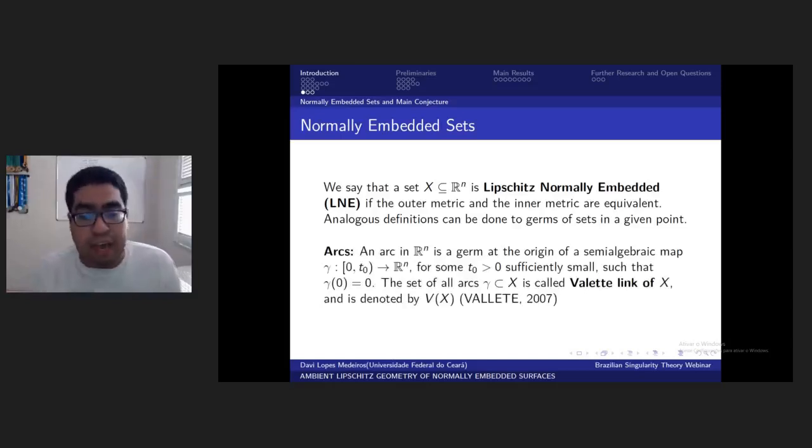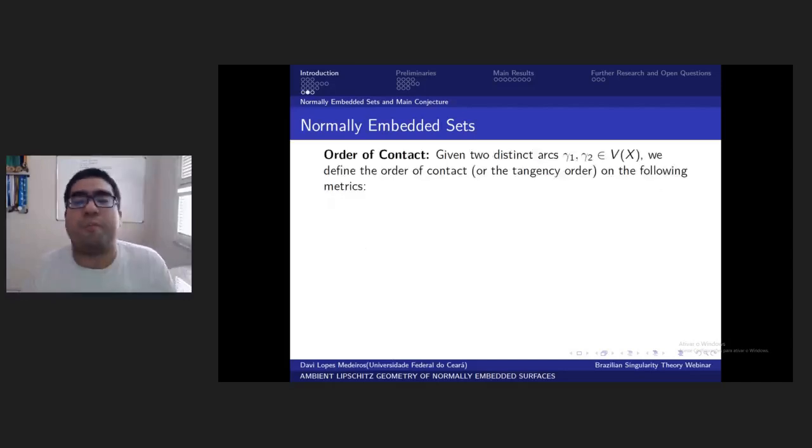And we will say that an arc is a germ of a semi-algebraic map gamma, from some sufficiently small interval [0, t0), such that gamma of 0 is 0. You call the set of all arcs in the germ the valid link of the set. We denote this by V(X). This is notation that we use throughout the talk.